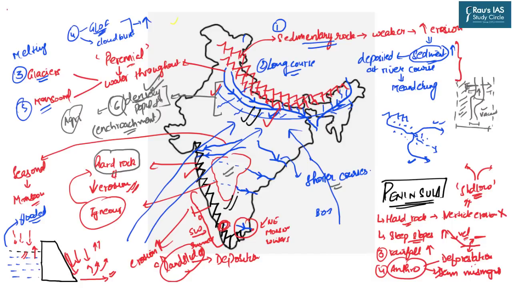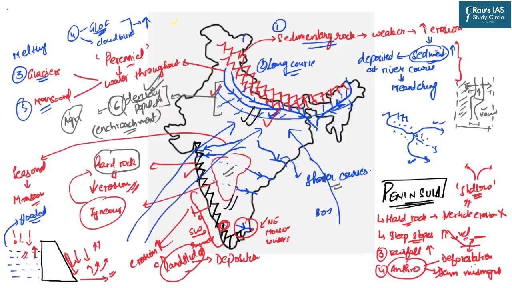For example, deforestation is the common factor, along with increasing construction activities and encroachment of the wetlands and floodplain areas. They are common to both the reasons. But then there are certain differences in the nature and characteristics of the river as well as of the geology of these areas. And because of the difference in these characteristics, the dominant reasons of the floods in both these regions also differ. So I hope that you have understood this point.